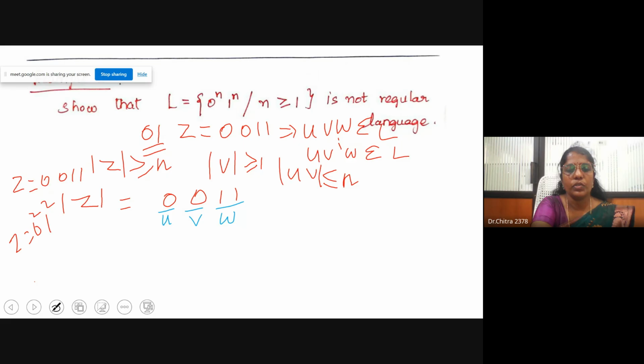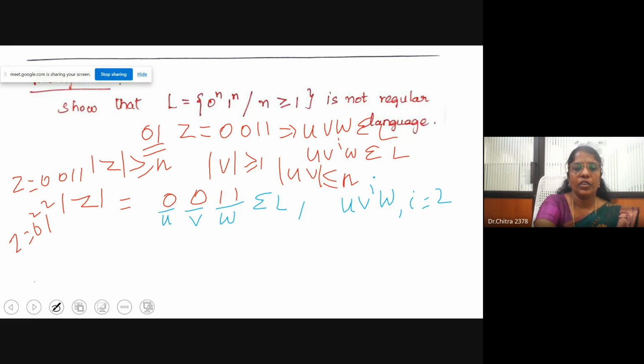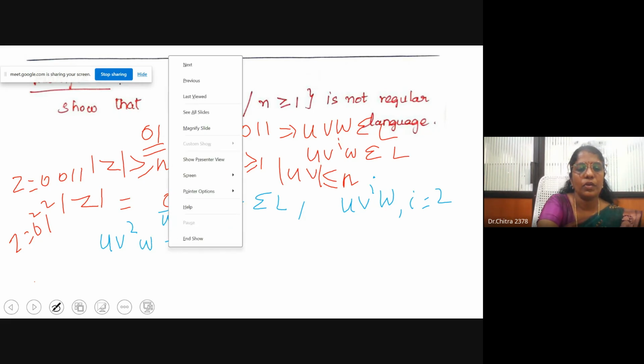Take u equal to 0, v equal to 0, and w equal to 1 1. If z belongs to the language L, then according to the pumping lemma, uv^i w also belongs to L. Now I am taking i equal to 2. You may take i equal to 3 or i equal to 0 or anything. If I take i equal to 2, what will be the answer for uv^2 w?